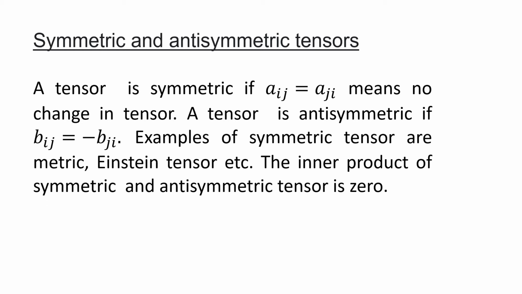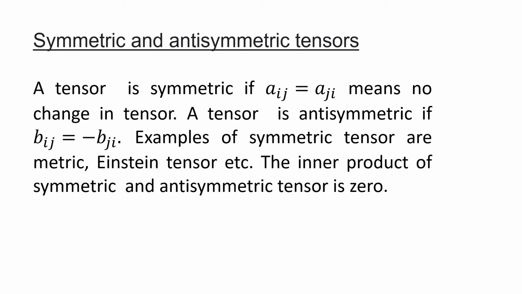Examples, if you want to take: for symmetric, it is the Einstein metric tensor and so on. And similarly, if the tensors are not equal, it is an anti-symmetric tensor. The inner product of a symmetric and an anti-symmetric tensor is always 0. If you take one tensor as symmetric and the other as anti-symmetric, and you do the inner product, that will also always be 0.